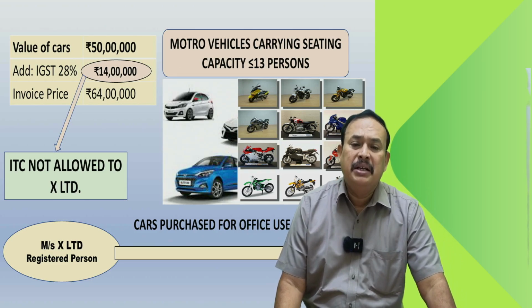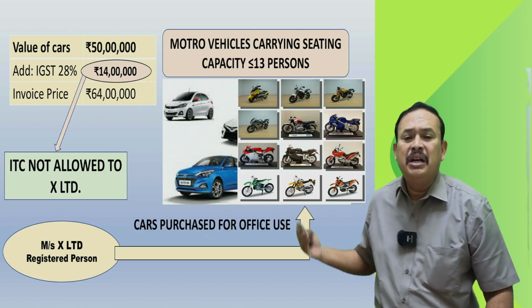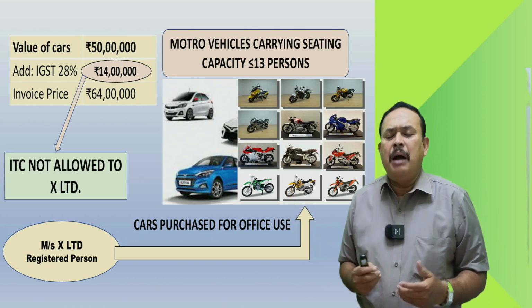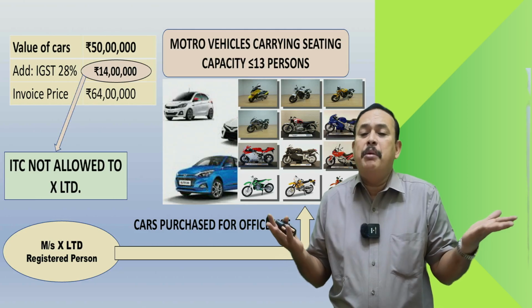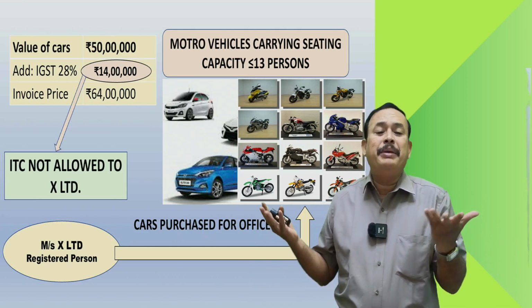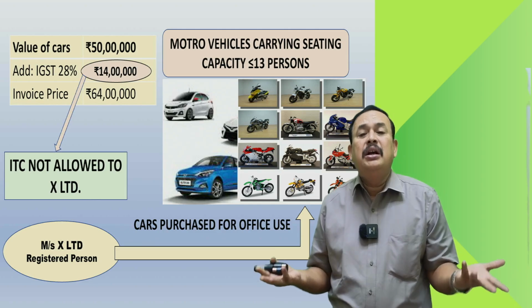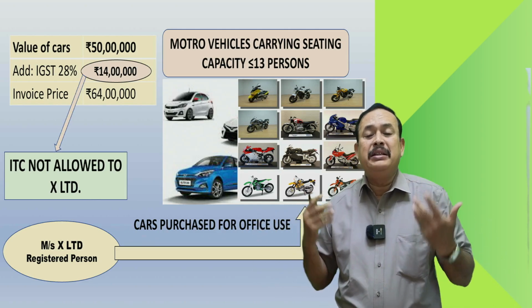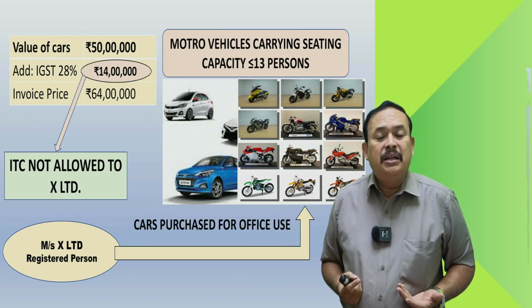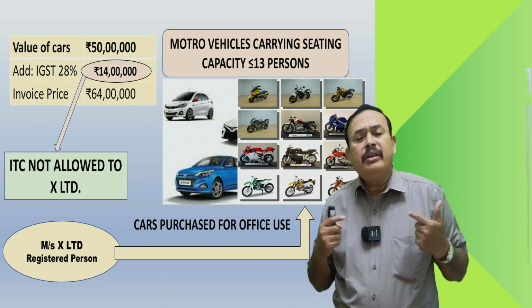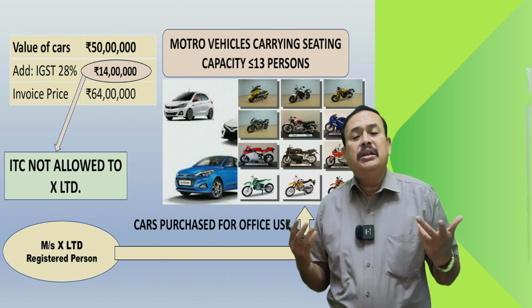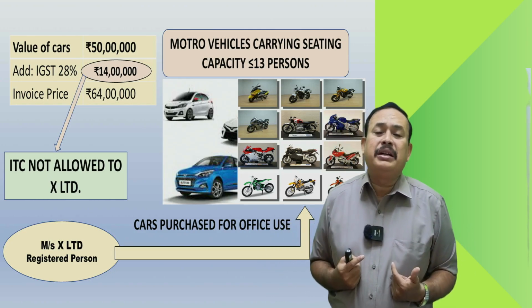I am not providing these. If so, for me, ITC on these goods is not allowed. Then who am I? I am a practicing chartered accountant, a practicing cost accountant, or X Limited being a registered person other than those providing further supply of this, or transport of passengers, or motor driving skills.